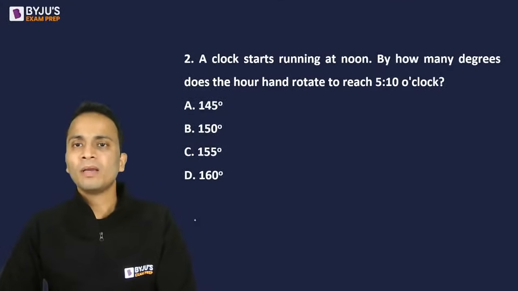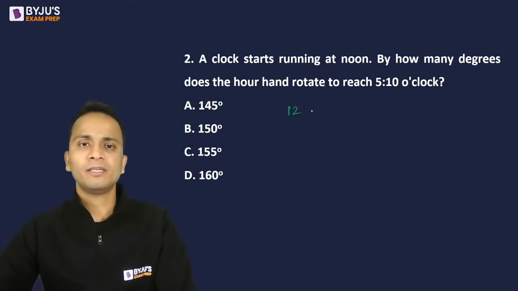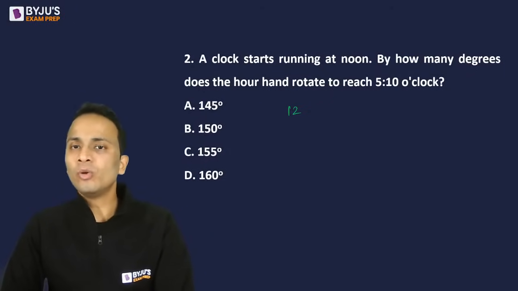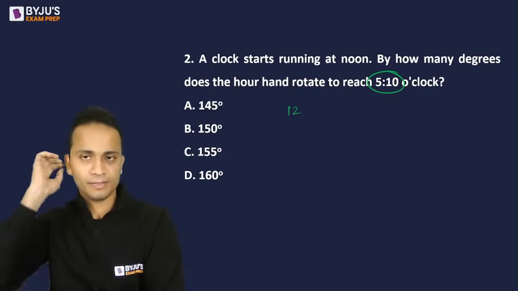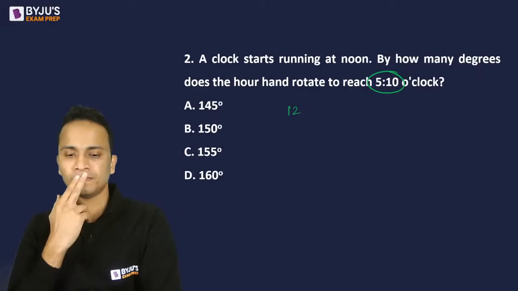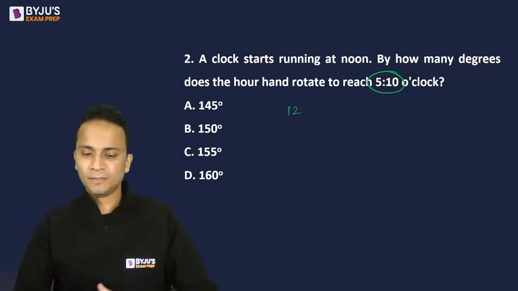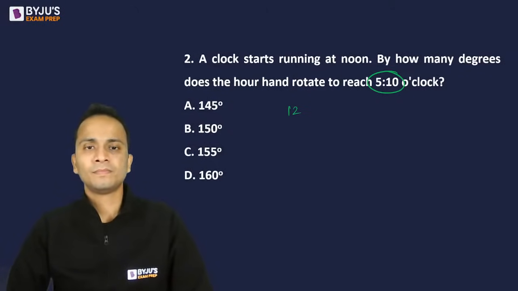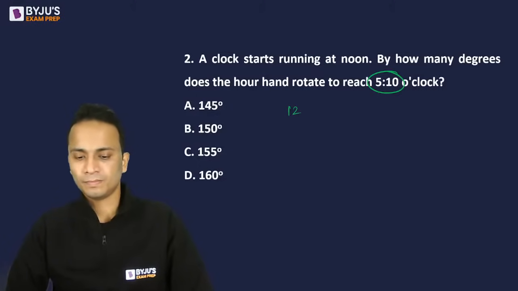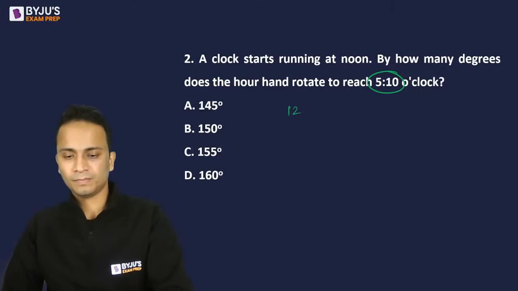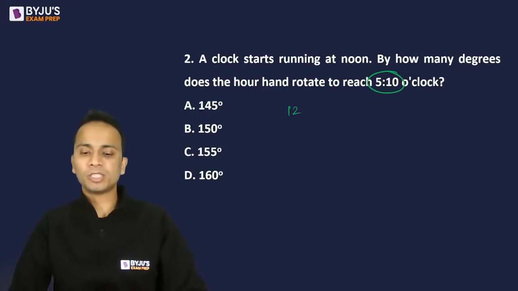A clock starts running at noon. At noon means it started at 12 o'clock. By how many degrees does the hour hand rotate to reach 5:10 o'clock? So it started at 12, and by 5:10 how much angle has the hour hand rotated? All right, good. Option C is coming from most of the students.